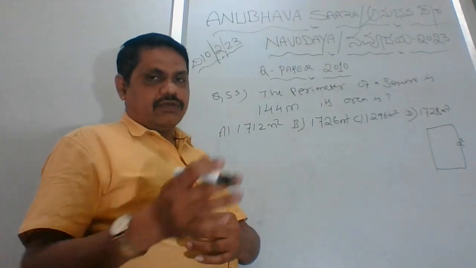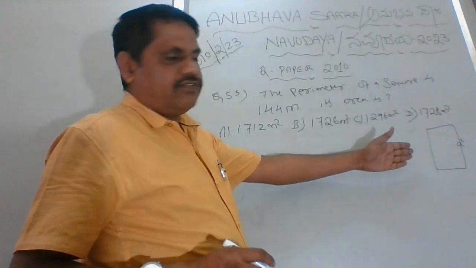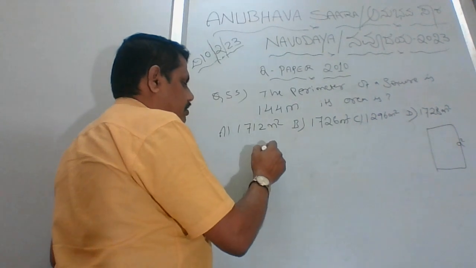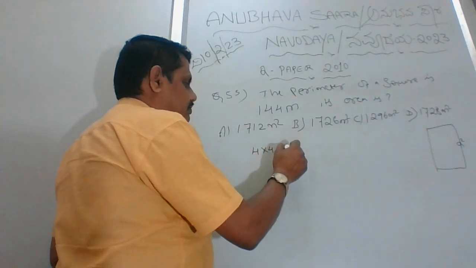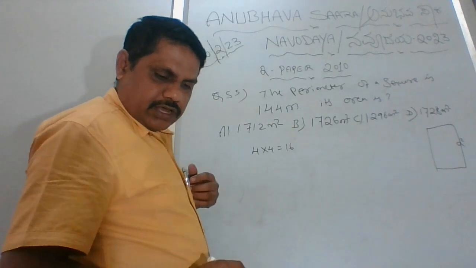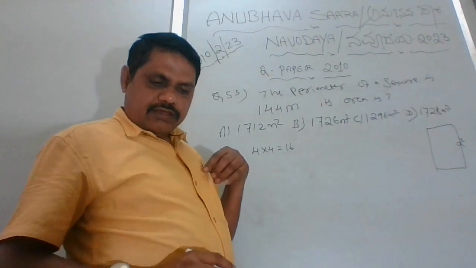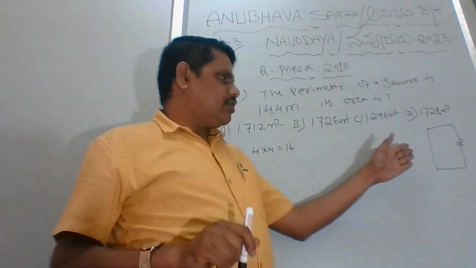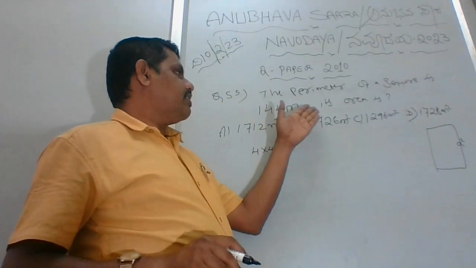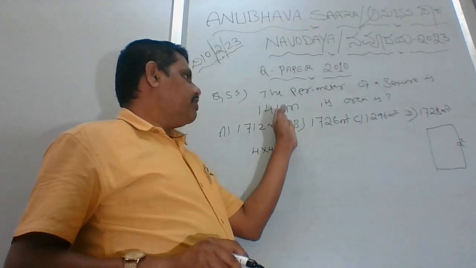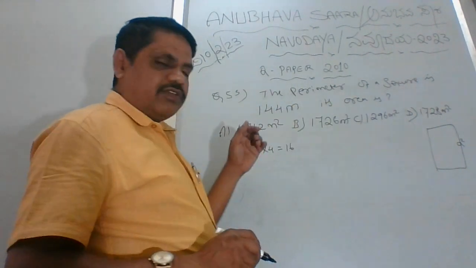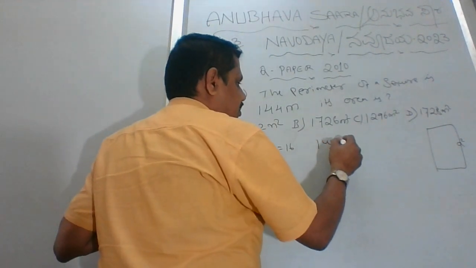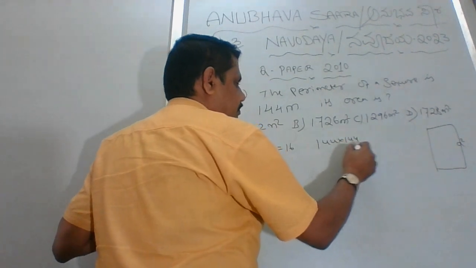That will make it a double now. Okay, so each perimeter will have how many sides? 4. 4 and 4 is equal to 16. Clear? So there are 16 sides in both perimeters. So what he is saying, 144 meter, the square. That means what we'll do is multiply. We'll do 144 multiplied by 144.